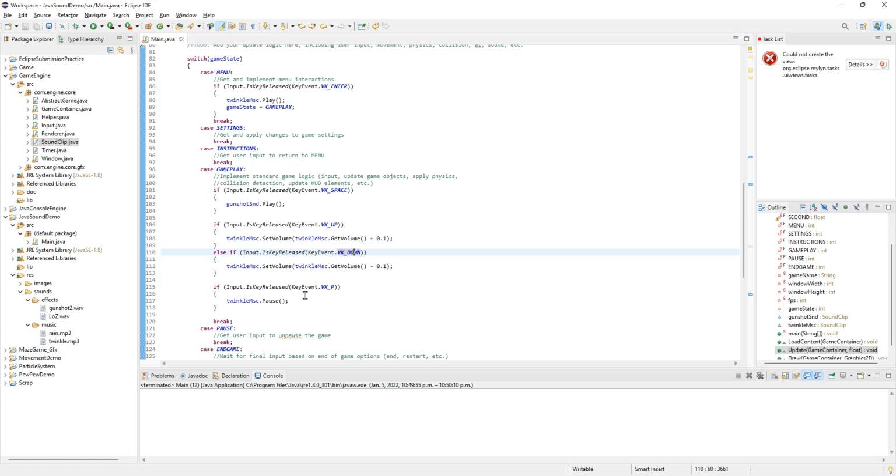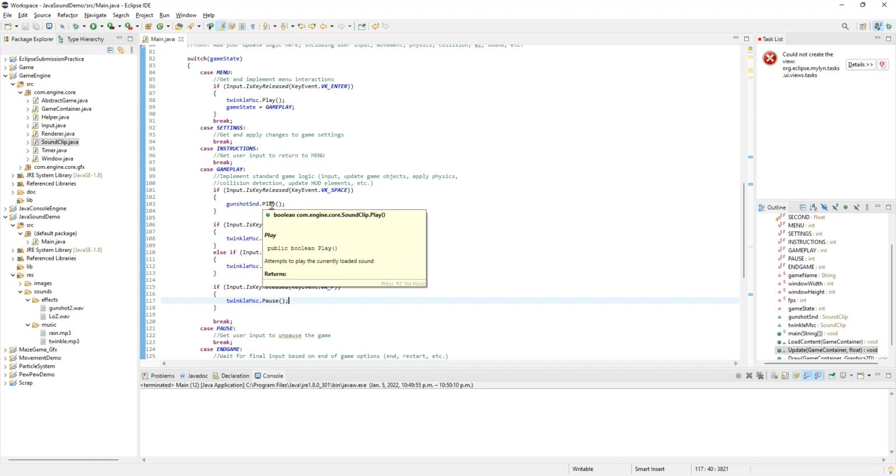Well, basically I want to turn it on or off. So I want to say, well, if it's not paused, then pause it. If it is paused, then unpause it. So how do I do that? Well, first of all, to unpause something, all we simply do is just call play again. And that will just automatically play it, right? But how do I know if it's paused? I have to track that.